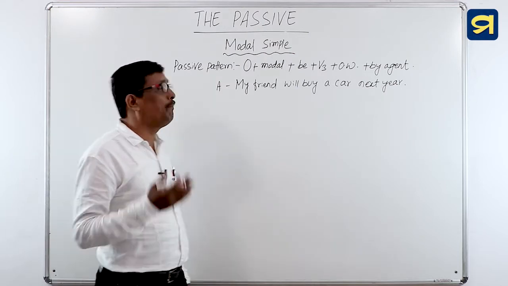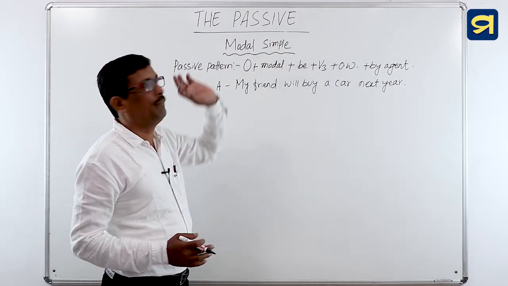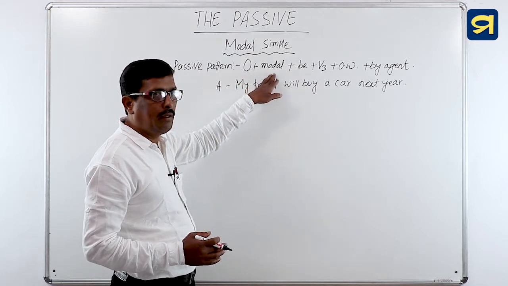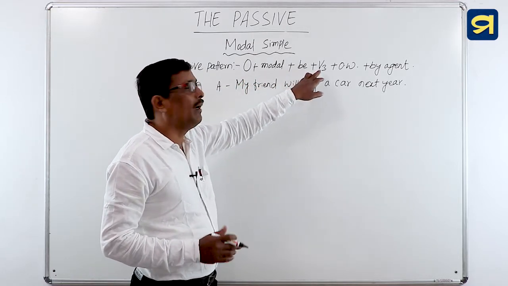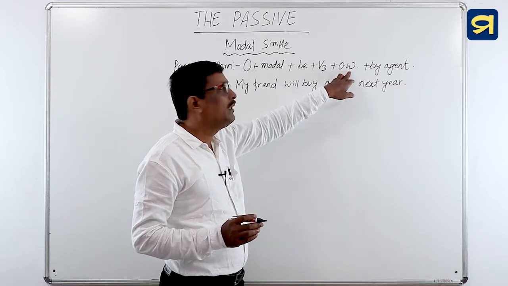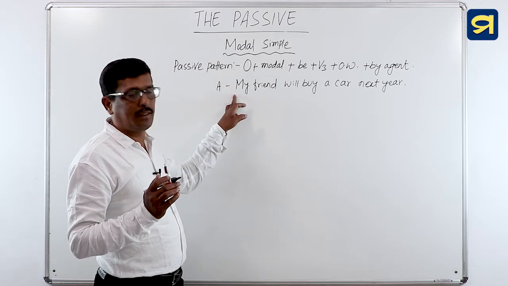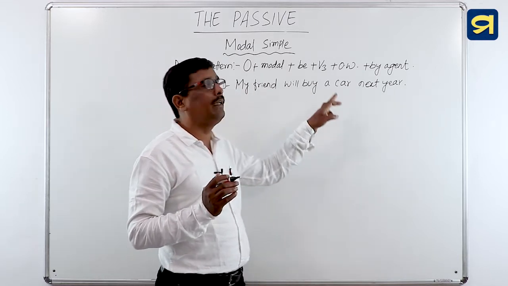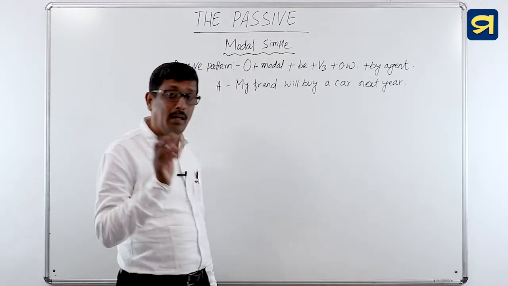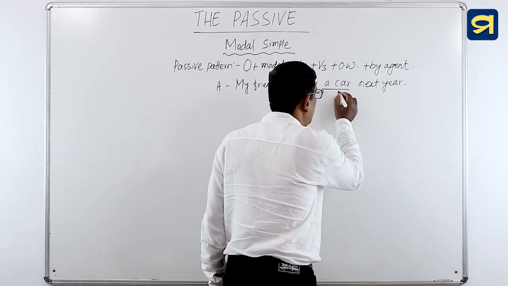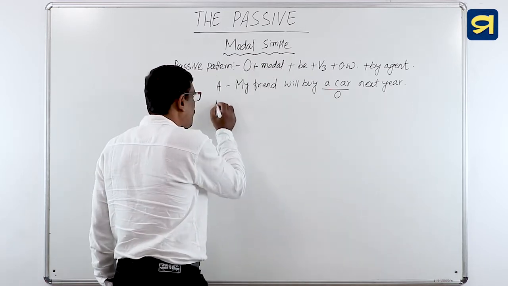Next we will discuss the passive pattern of modal simple. And the passive pattern is object followed by modal verb, then be followed by V3, then other words, then by agent. And we will change the voice of the sentence. My friend will buy a car next year. Find out the object from the sentence. Very good. A car is the object. So we will change its voice.